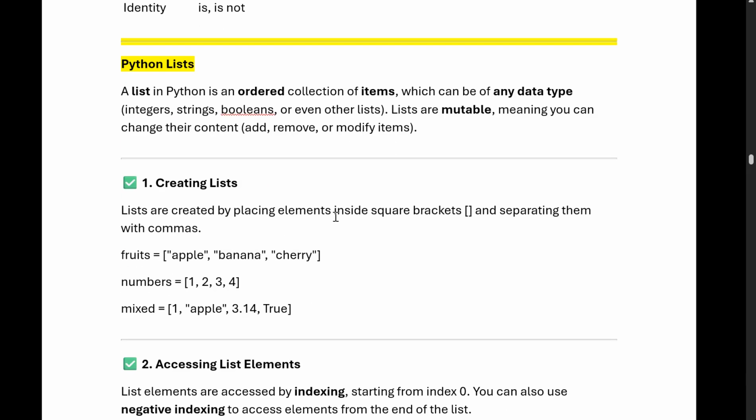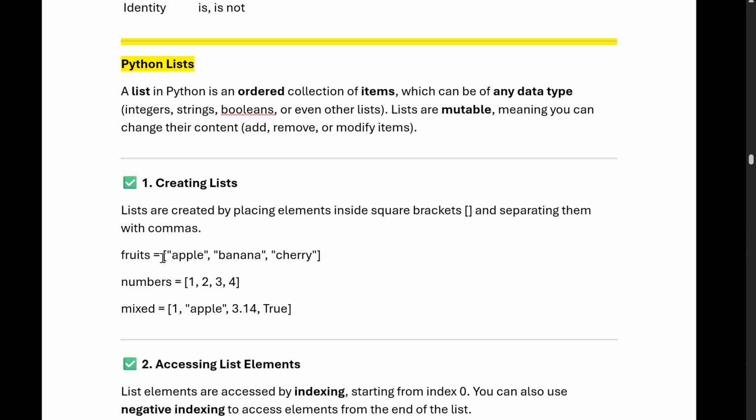Now coming to the next topic called Python list. A list in Python is an ordered collection of items which can be of any data type like string, integer, boolean, even list. Okay. So lists are mutable, meaning you can change their content, add, remove, or modify items. Strings are immutable, but lists are mutable. Lists are created by placing elements inside square brackets, separating them with a comma.